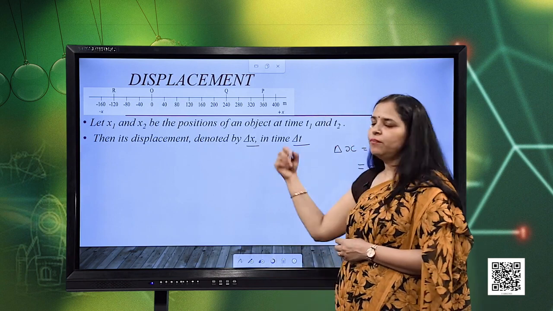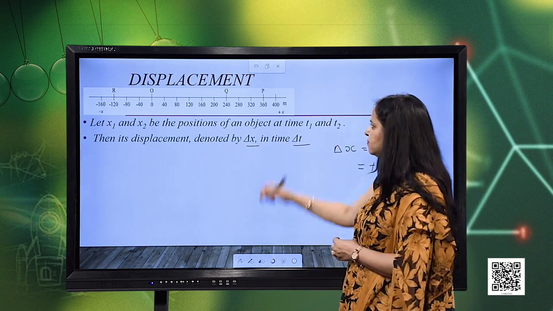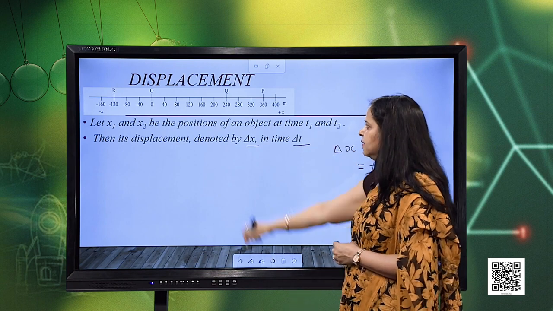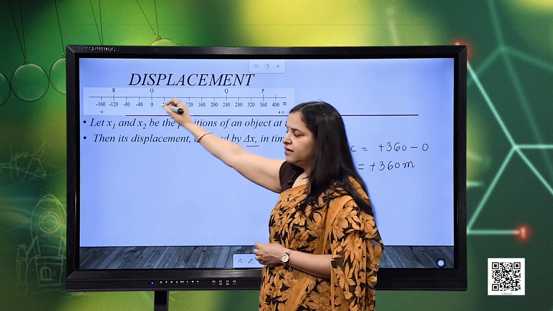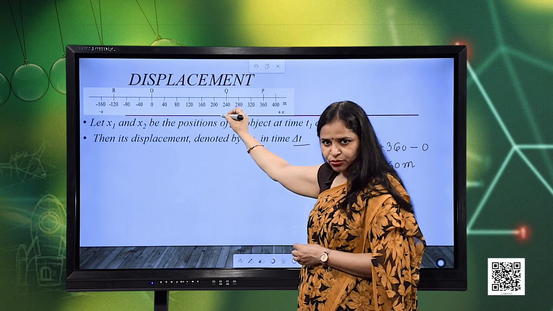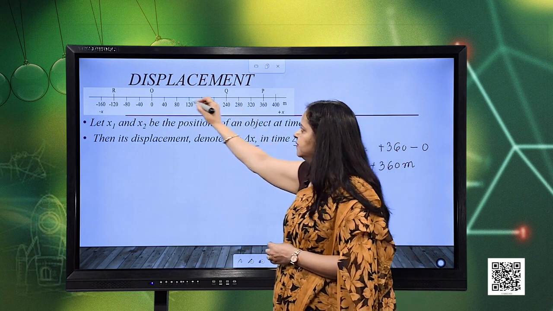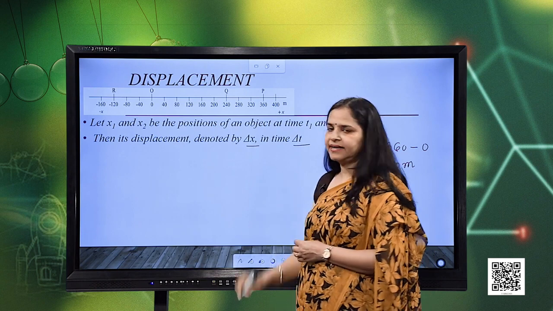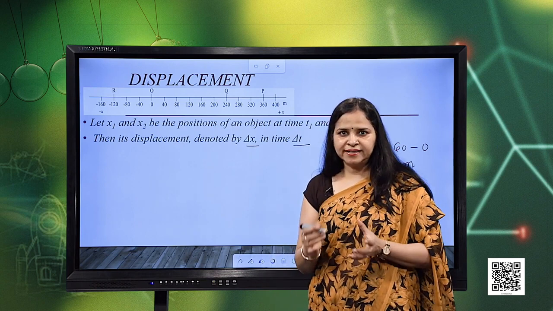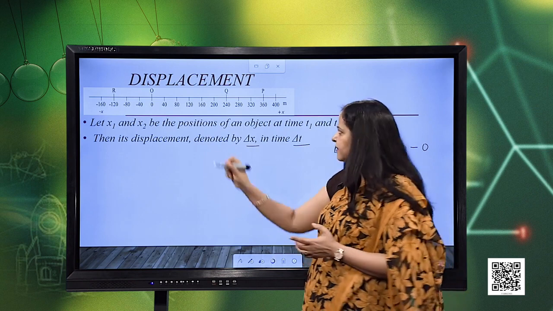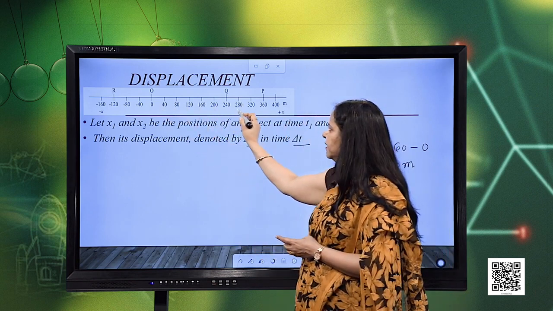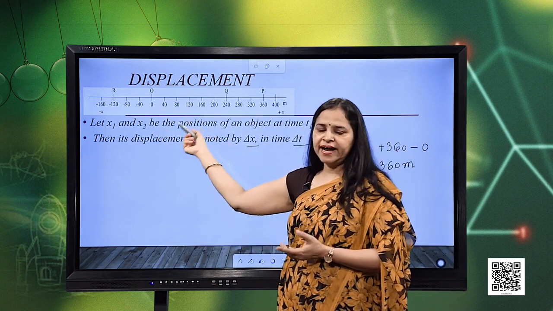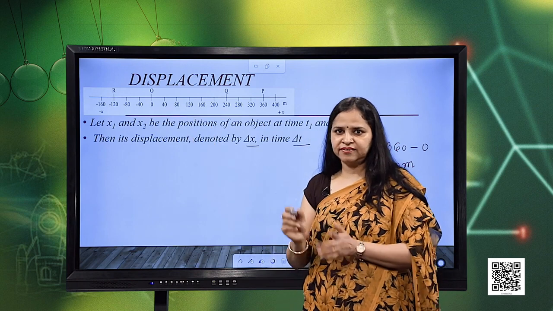Now, I take one more example. Suppose now the particle starts from O, reaches point Q, and then returns to point O. In that case, how to calculate the distance? We have already seen, we will add 240, then we will again add 240, and we get 480 meters as the total distance travelled.